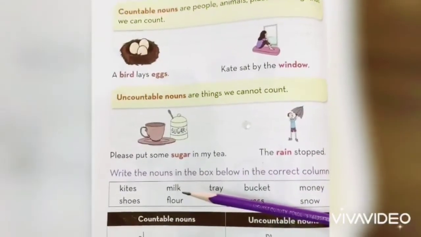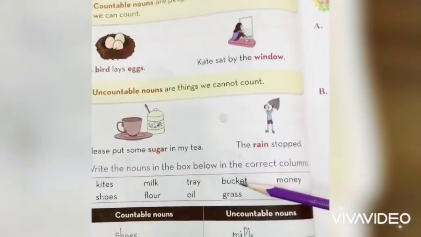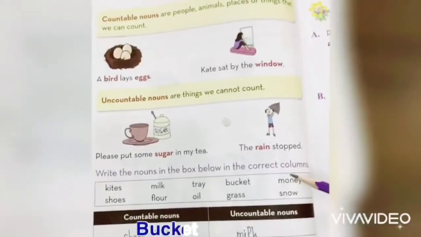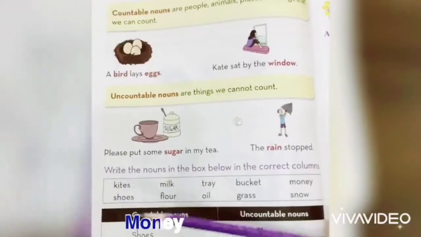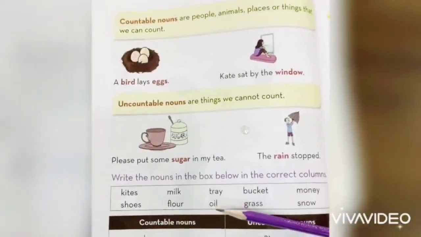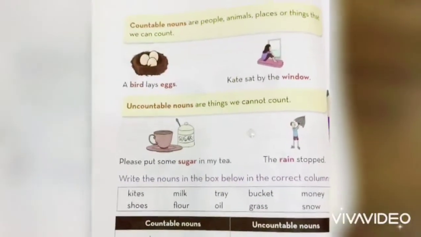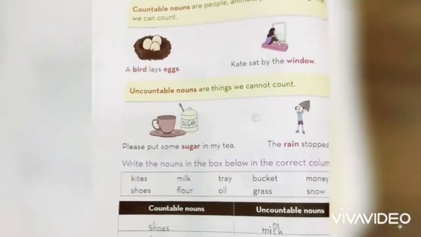Now, milk is countable or uncountable? We have to take the example of milk. This is uncountable, so we will write here. Tree, this is countable, you can see here, so we will write here in countable nouns. Bucket, this is countable, we will write here. Money, this is also countable, if we count the money, so we will write here. Shoes, countable. Floor, oil, grass, snow. These are the uncountable nouns, so we have to write them in the uncountable noun column.